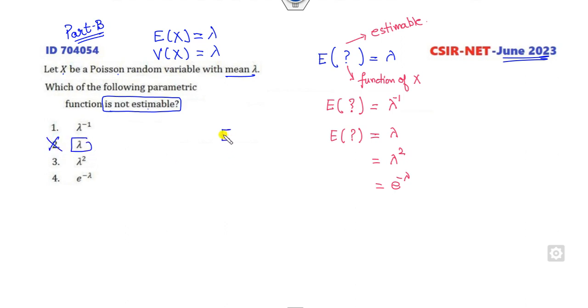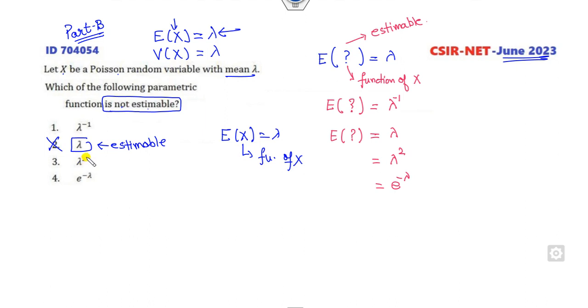Clearly this option is discarded. Why? Because you can see that this is a function of x. It means this is estimable. Fine, this is estimable, but we need a not estimable one. So this option is cancelled out.